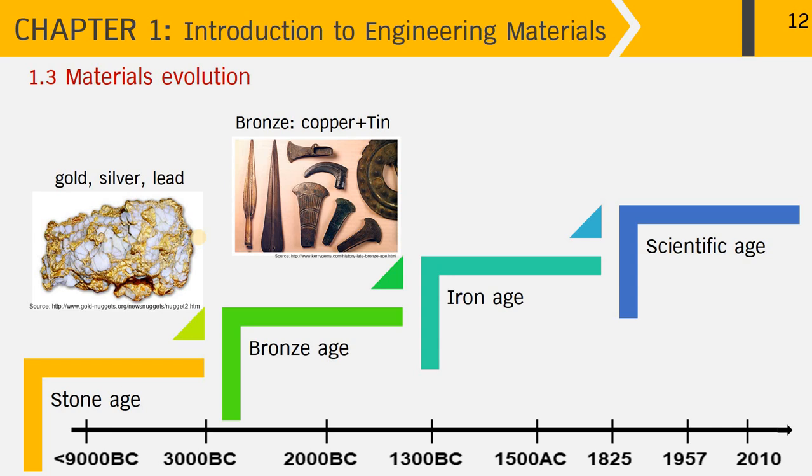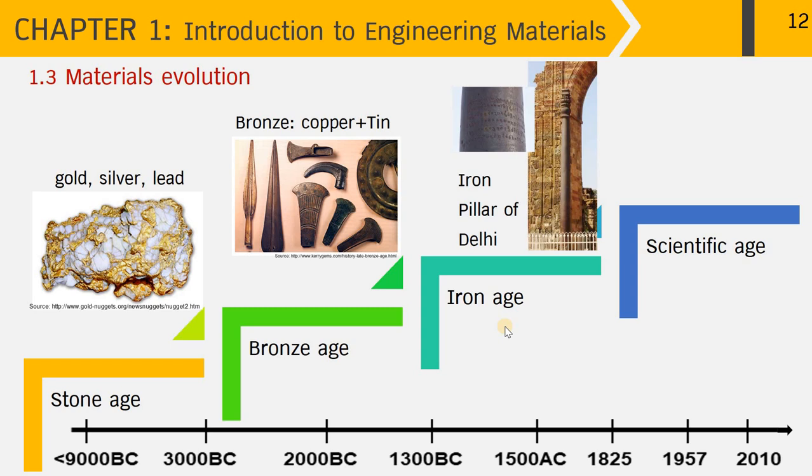And when time passed, moving through the Iron Age, iron and steel were known to be much stronger. Therefore, people in the Iron Age developed themselves faster and could build their empires, as you can see from the example of the Iron Pillar of Delhi.